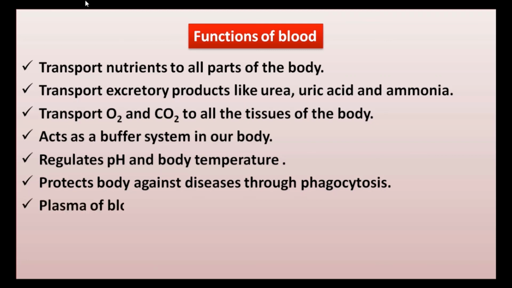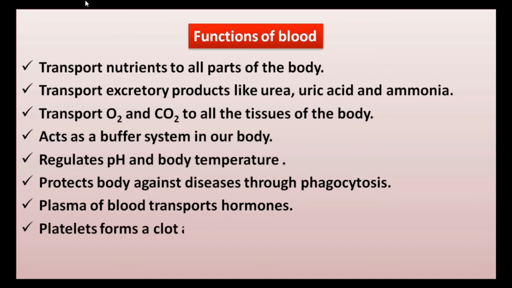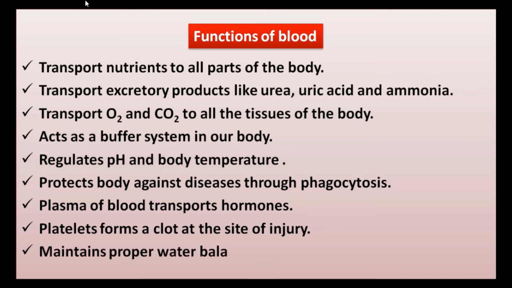Plasma of blood transports hormones. Hormones are produced by glands in multicellular organisms. Platelets form a clot at the site of injury. Blood maintains proper water balance in the body.